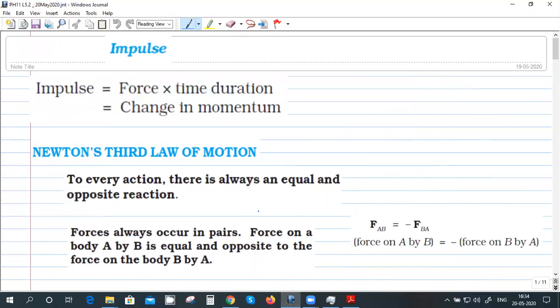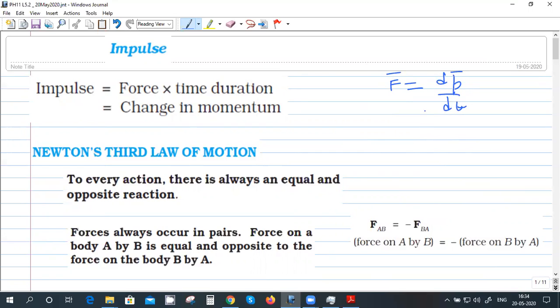So we move to today's class. According to Newton's second law, what is force? Mass into acceleration. Okay. There is something much more basic than that. What is it? Rate of change of momentum. dp by dt.